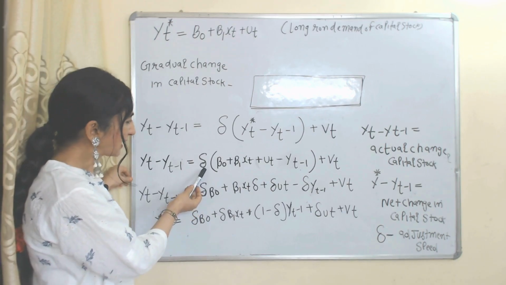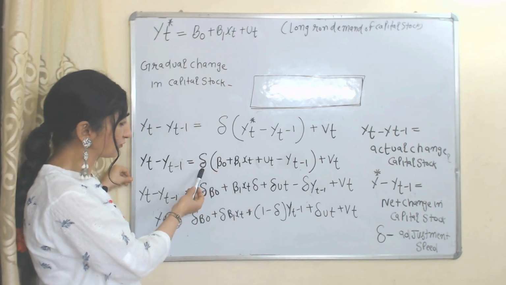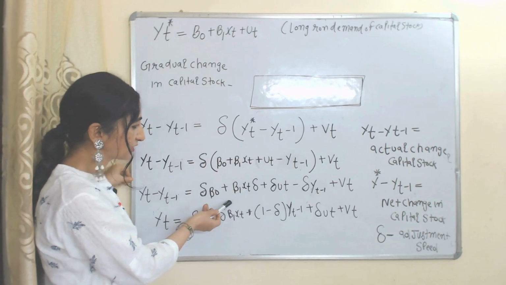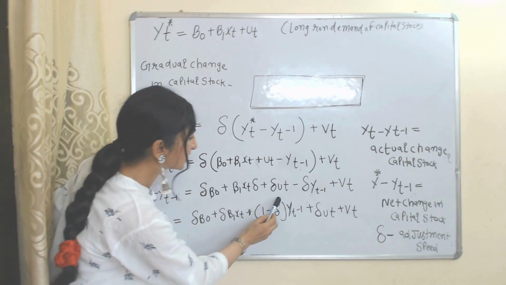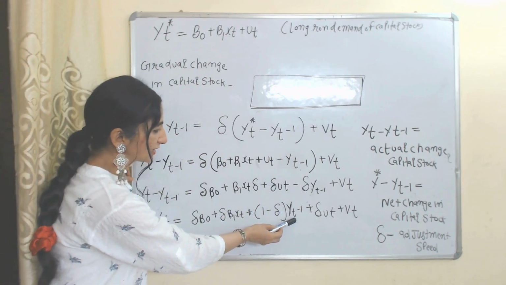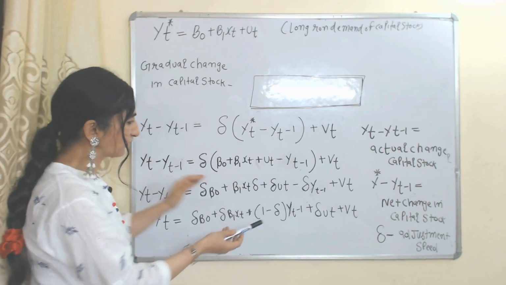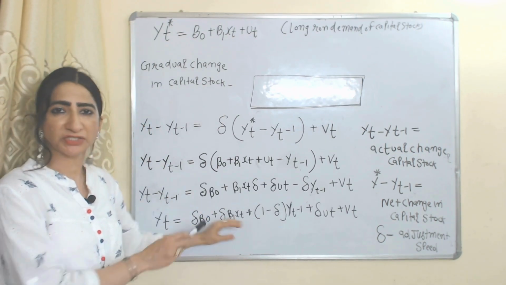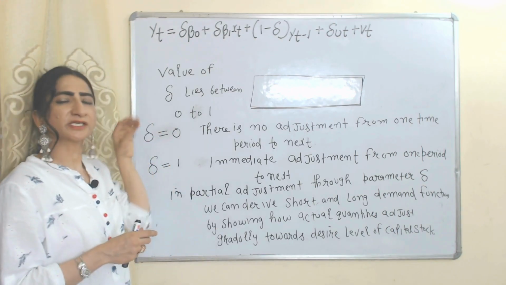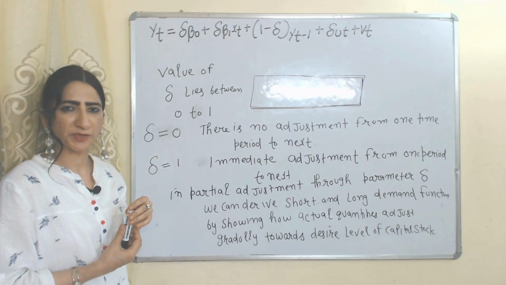Now we multiply delta inside this. When we multiply delta inside, our equation will look like this. Y_{t-1} will come to this side, and we take Y_{t-1} common, and finally our equation will look like this. This is the final equation of the partial adjustment model.